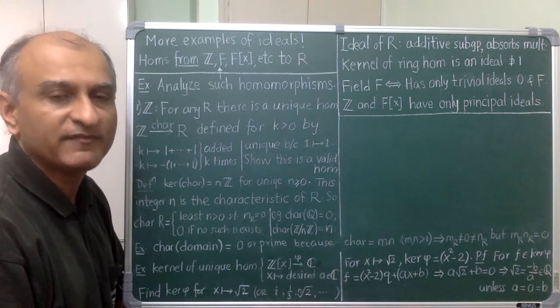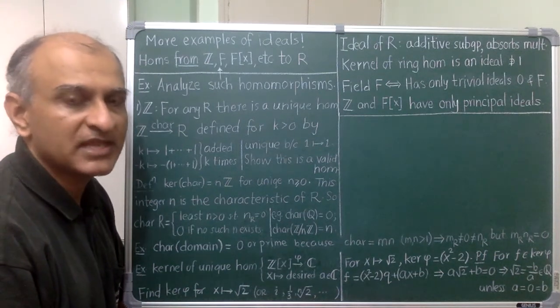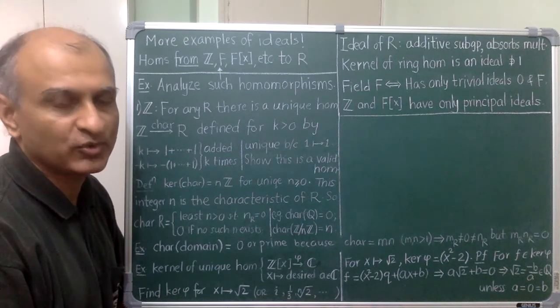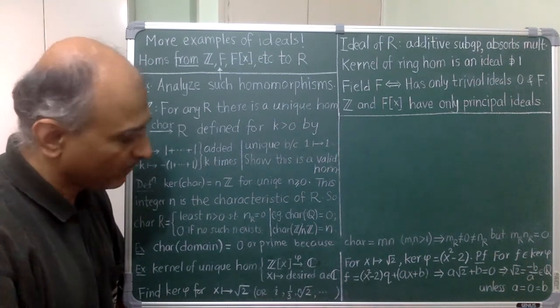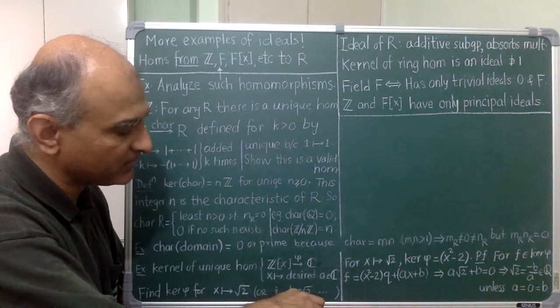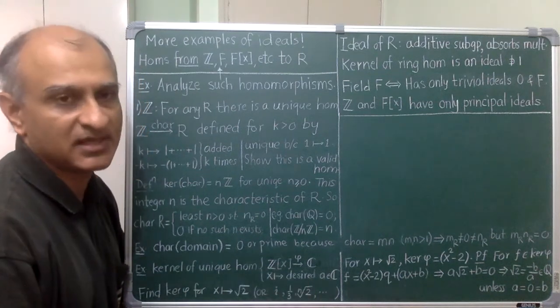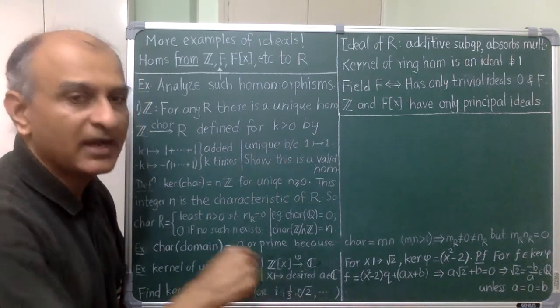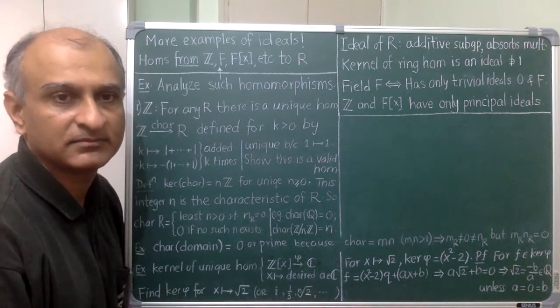This argument should be familiar by now, but notice that for it to work here, I needed to know what kind of number square root of 2 was. So if I replace it by some other numbers, then I may need to reevaluate this argument. So please check these possibilities one by one and see if you can find the kernel.